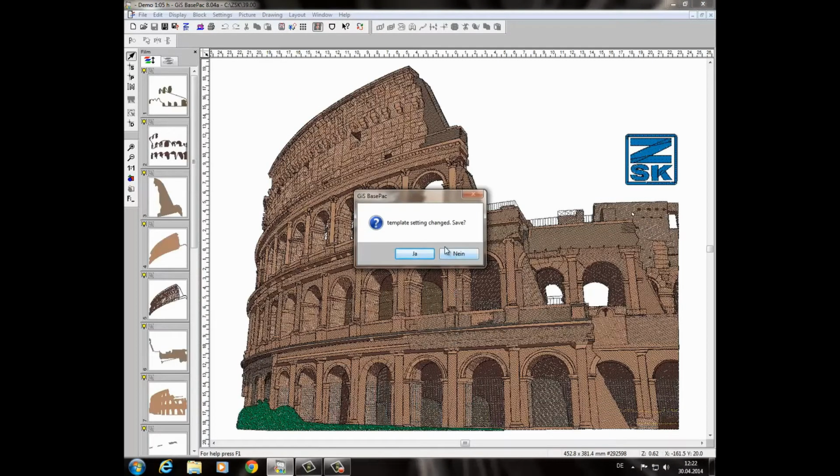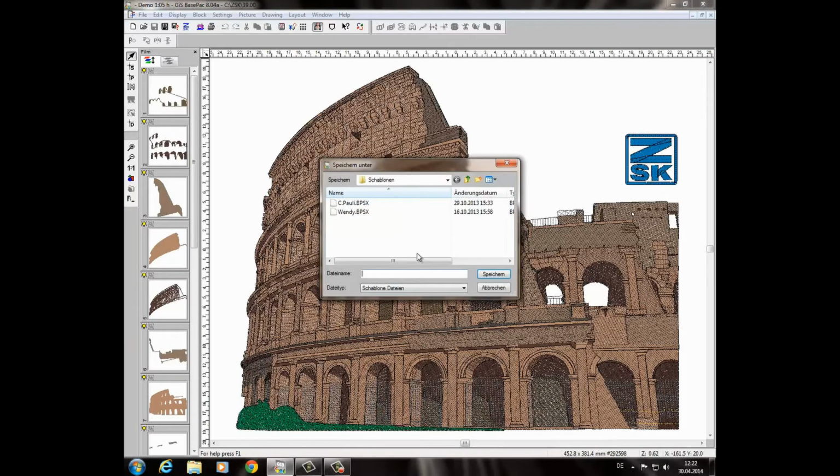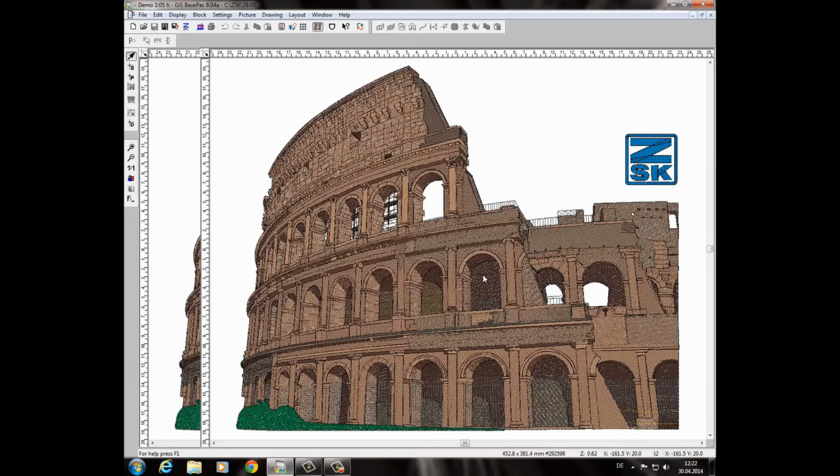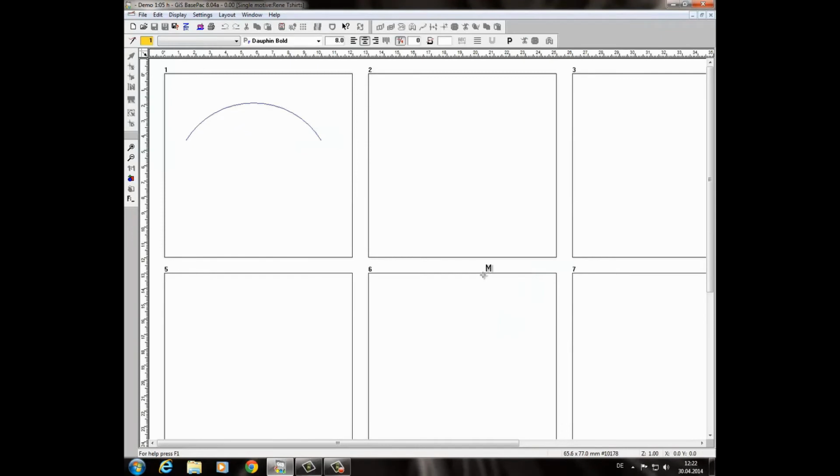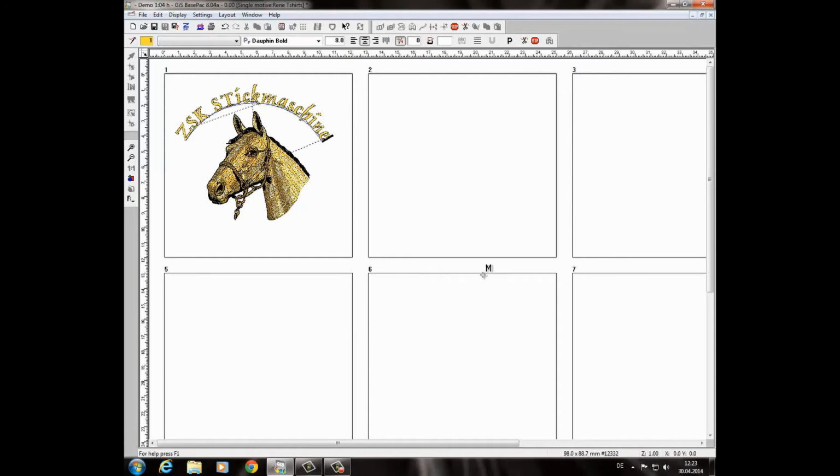He's asking me, do you want to save the template for our next season? I can say yes, and give now simply a name. Rene T-shirts. And save. It opens now our fields. Here you see now the cursor already on an arc and I can start typing. For instance, we say here now this must be called ZSK stick machine, and then I press enter.